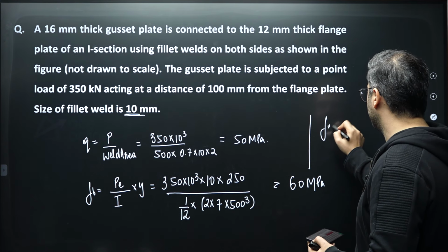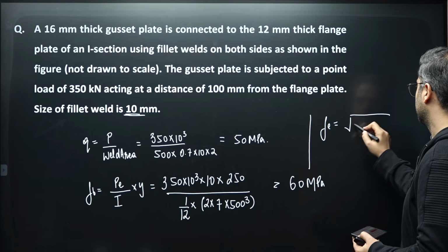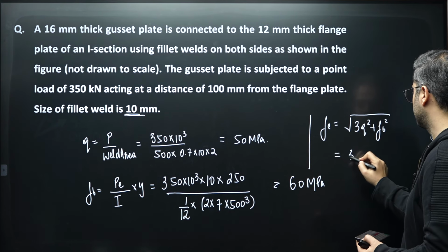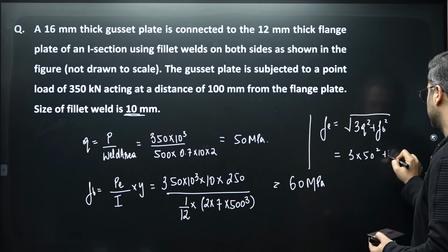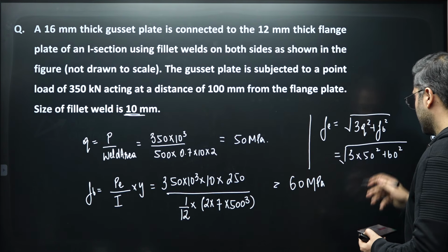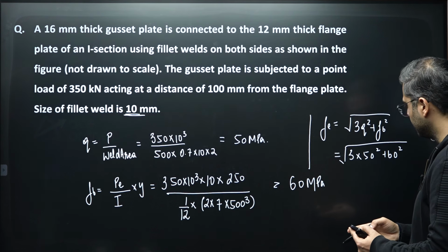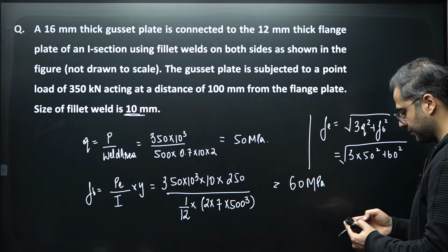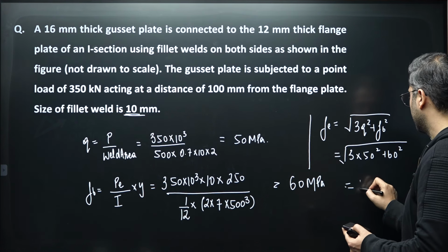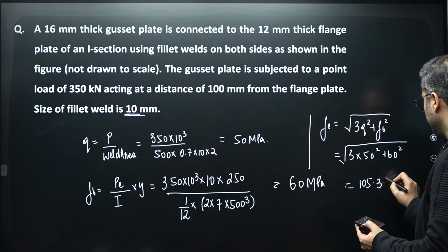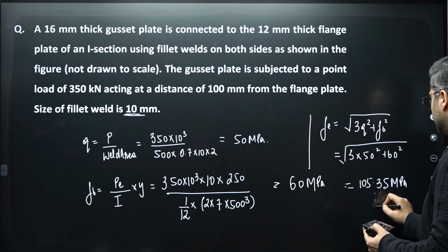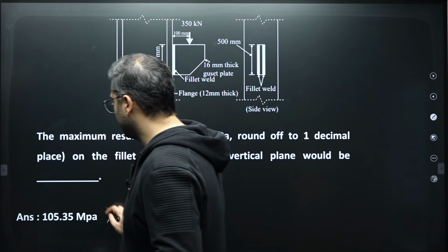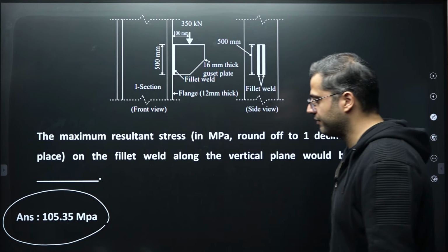And equivalent stress will be required over here. Square root of 3Q square plus FB square. So 3 into 50 square plus 60 square. Getting it? This will be 105.35 MPa. This will be your final answer. So yes, this will be your final answer, 105.35 MPa over here.